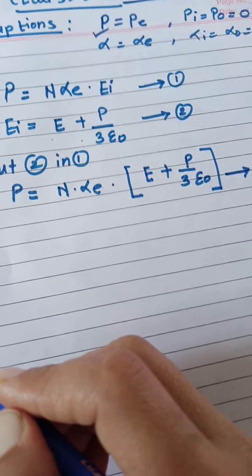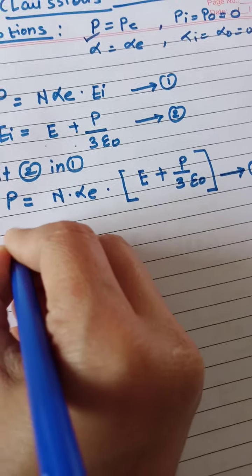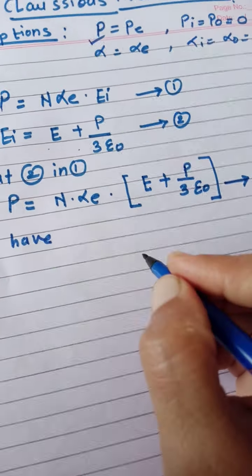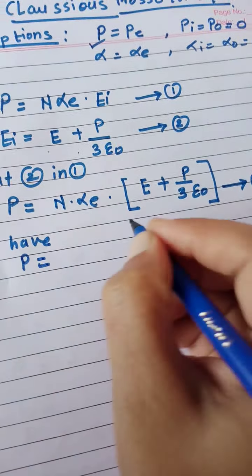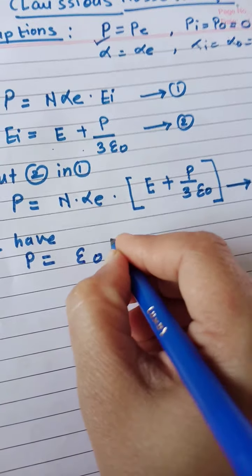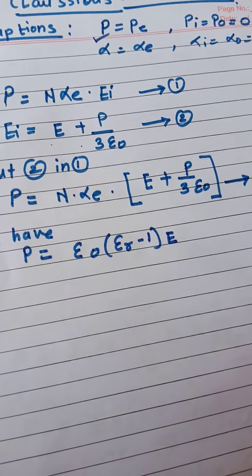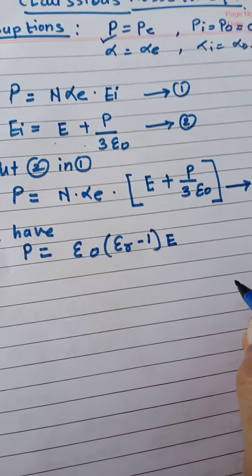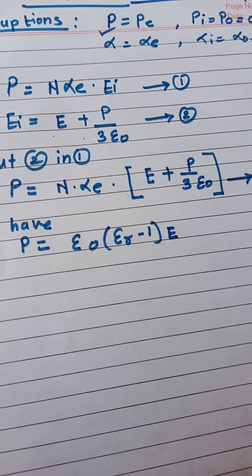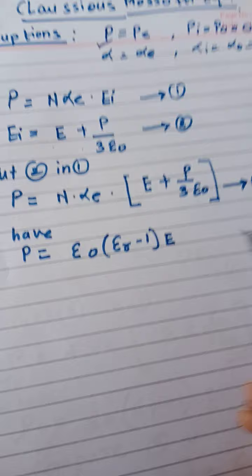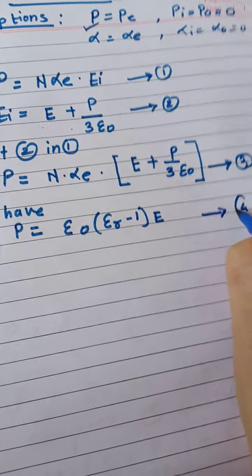But for the polarization, we have one more equation. The polarization is also given by the equation epsilon 0 into epsilon r minus 1 into E. This equation will give you the relation between the polarization and the electric field E. So as per this relation, suppose I marked it as equation number 4.